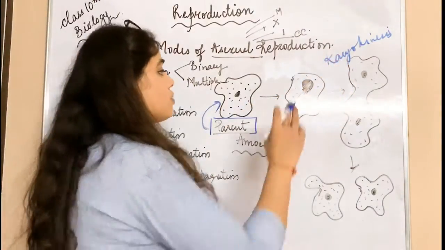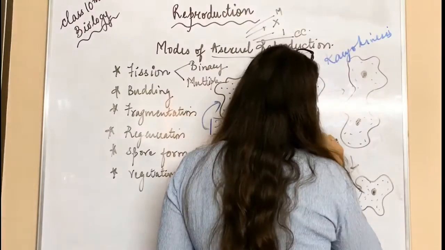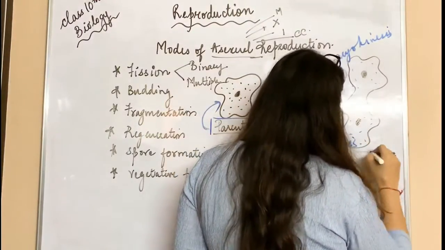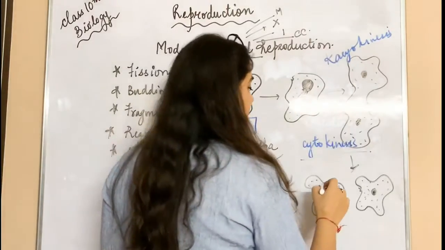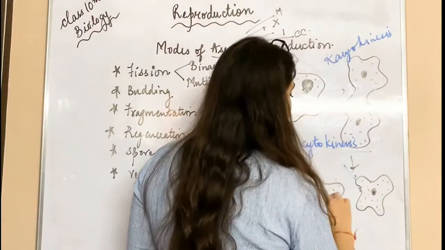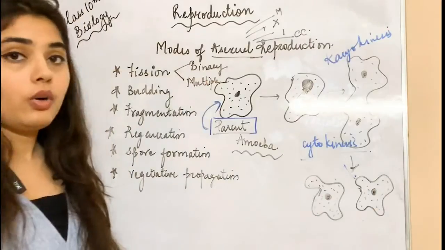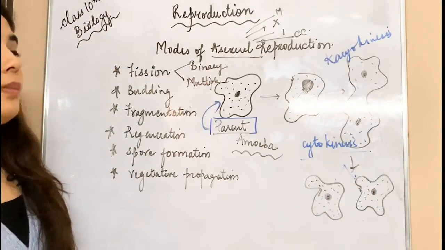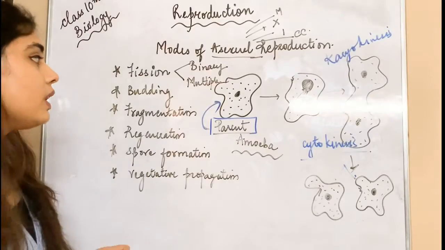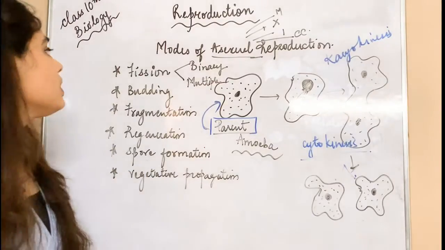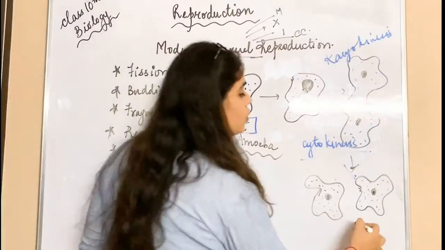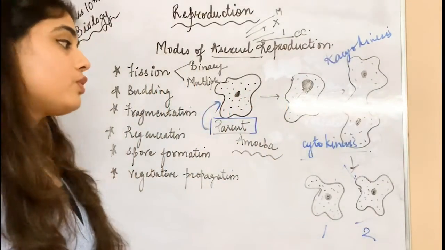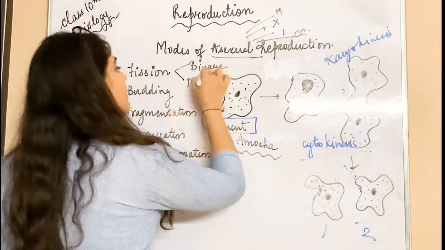This process is known as karyokinesis. Later the cytoplasm is also evenly divided into two parts, and this process is known as cytokinesis. Later a stage comes when two daughter cells are born from the asexual reproduction. Two daughter cells, 1 and 2, are produced, which is why it is known as binary fission.